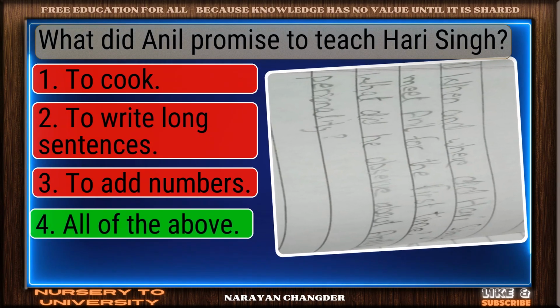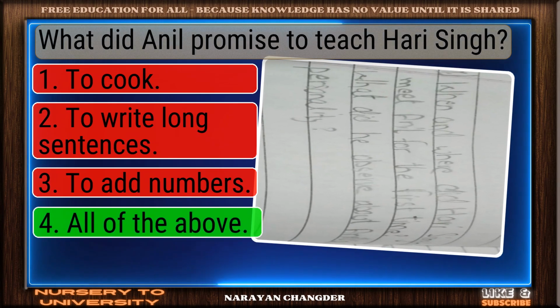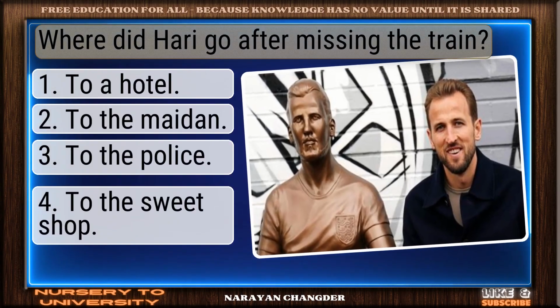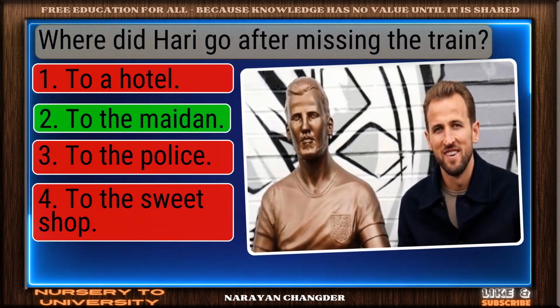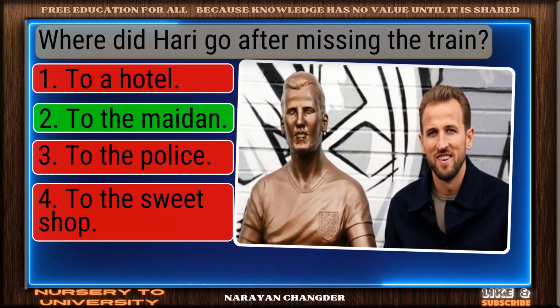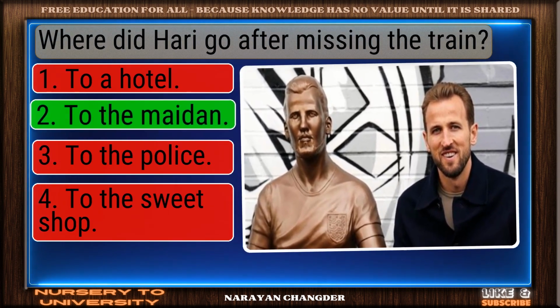You chose all of the above, and it is correct. Where did Harry go after missing the train? Perfect. To the Maidan is the correct choice.